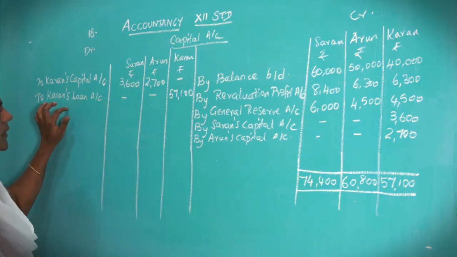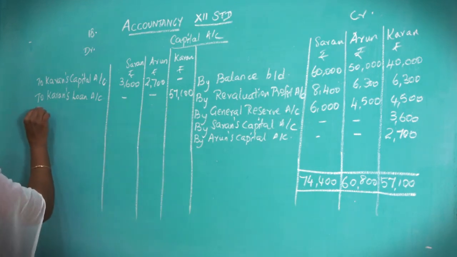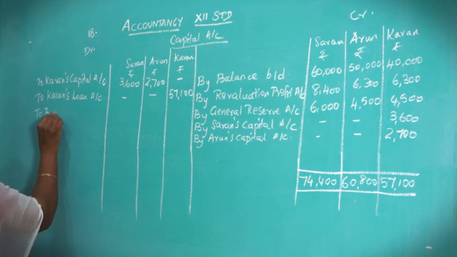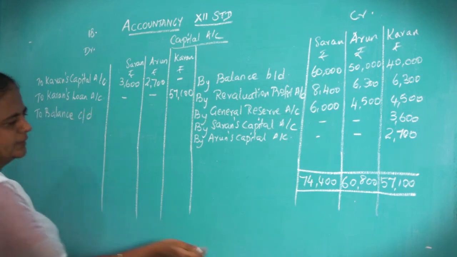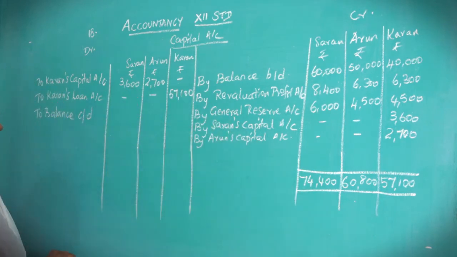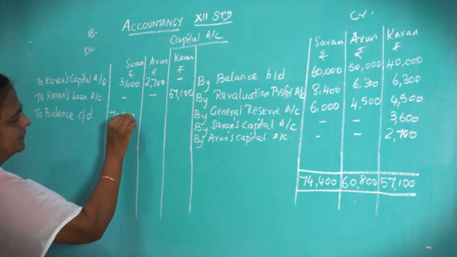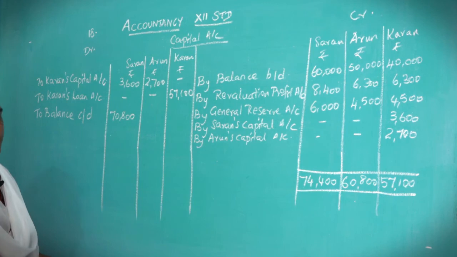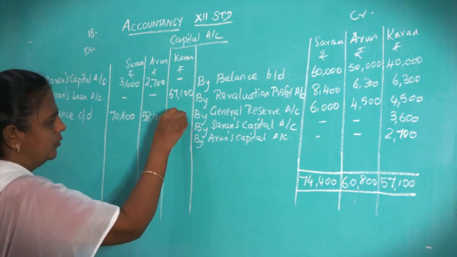So first transfer the balance to Karan's loan account, then put the balance for the other continuing partners. Balance carried down is 74,400 minus this 3,600, that will give you 70,800, and for Arun 5,800, for Karan no balance.